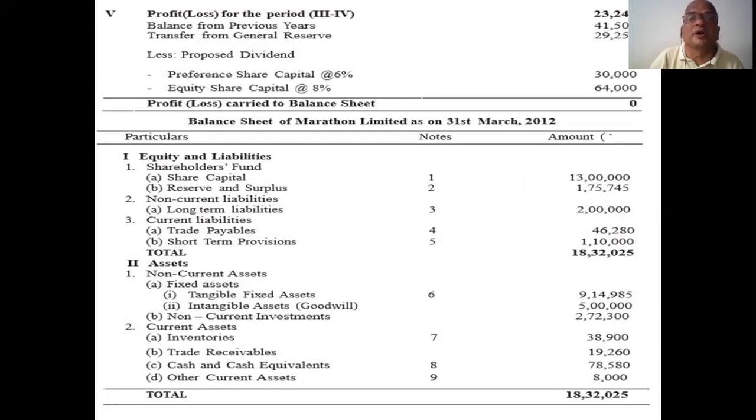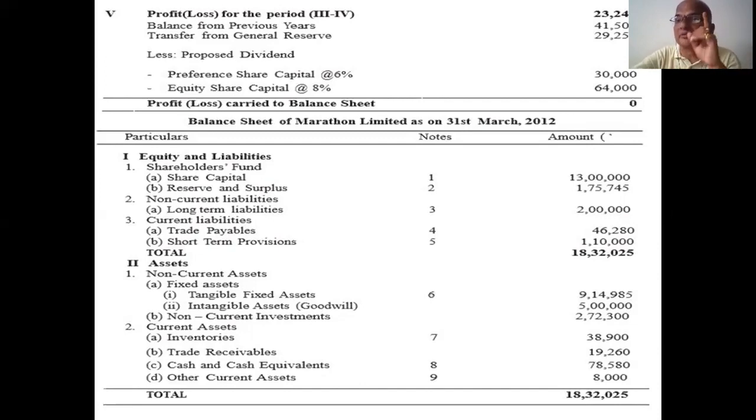So the balance from the previous year and general reserve are mentioned in the problem. You get it and do the problem in that manner. And a proposed dividend is also there on preference share capital and equity share capital. Proposed means proposing. You are proposing dividend for the current year.